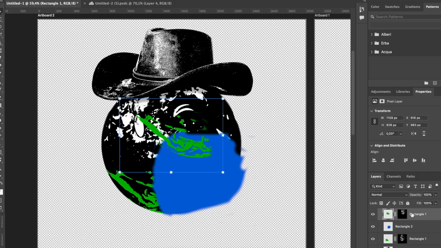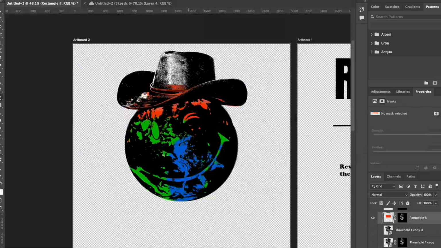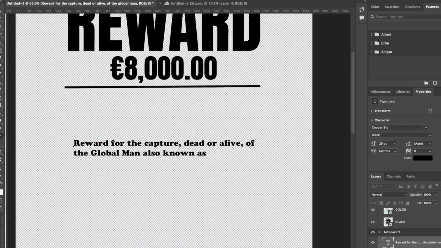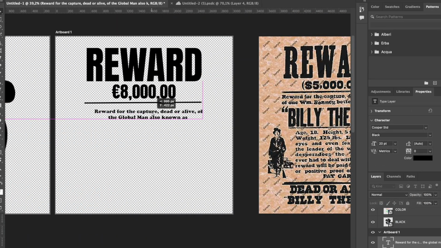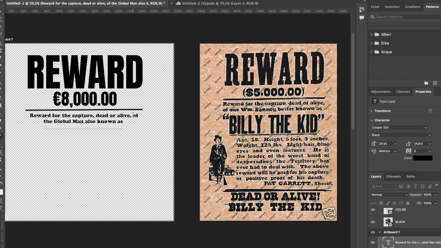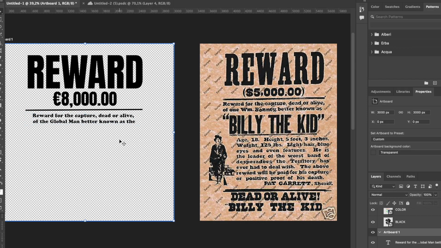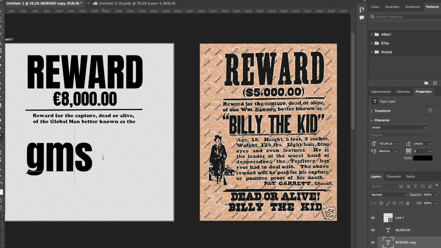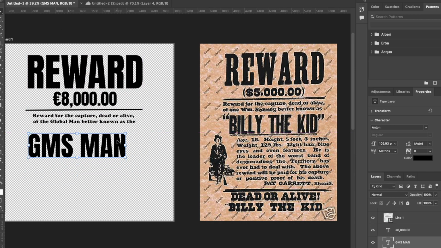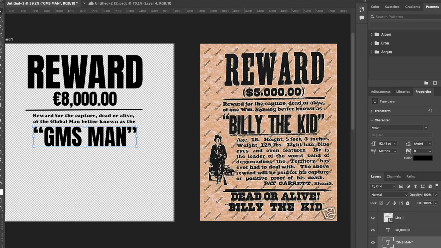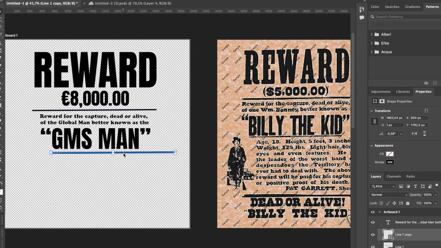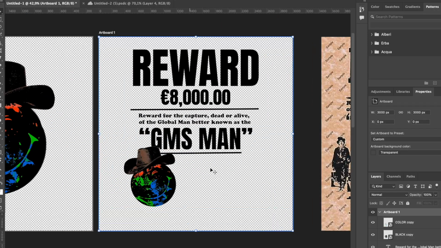Now it's time to focus on the other parts of the graphic, so the text. I'm just copying down again and adapting the text found in the poster. Even the layout, I'm gonna copy it slightly. In fact, I'm adding Global Mind Studios man like that, then I'm adding here a line and putting the Global Mind Studios man in the left. As you can see right now, it's pretty nice.